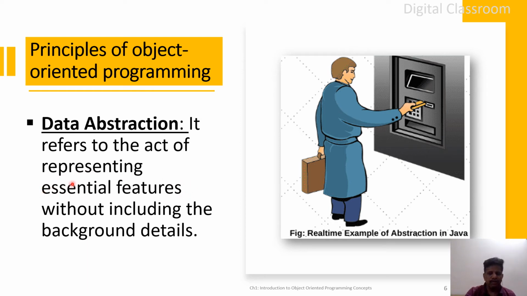If only essential features are shown to the user, that device or machine will become user friendly. That is data abstraction, which is one of the important features or principles of object oriented programming language. Now we will see the next principle.